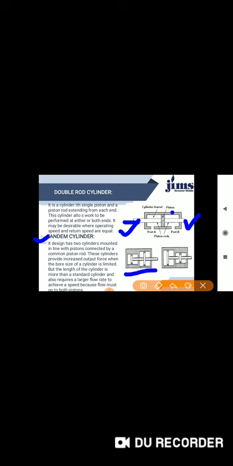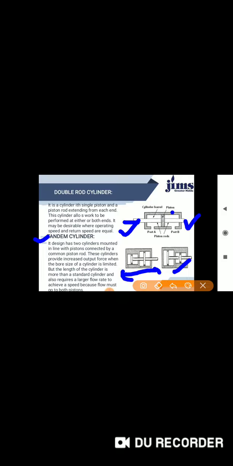The length of the cylinder is more than a standard cylinder, and it also requires a larger flow rate to achieve a speed, because flow must go to both pistons.